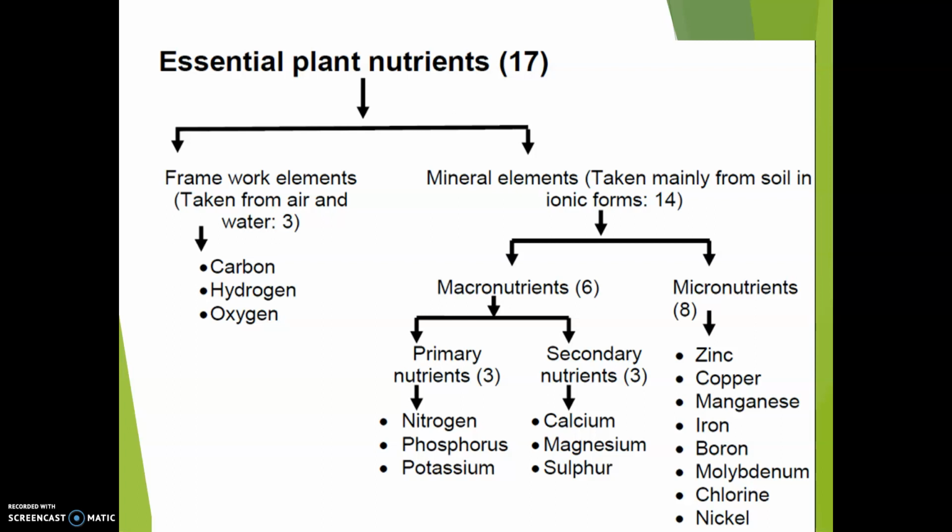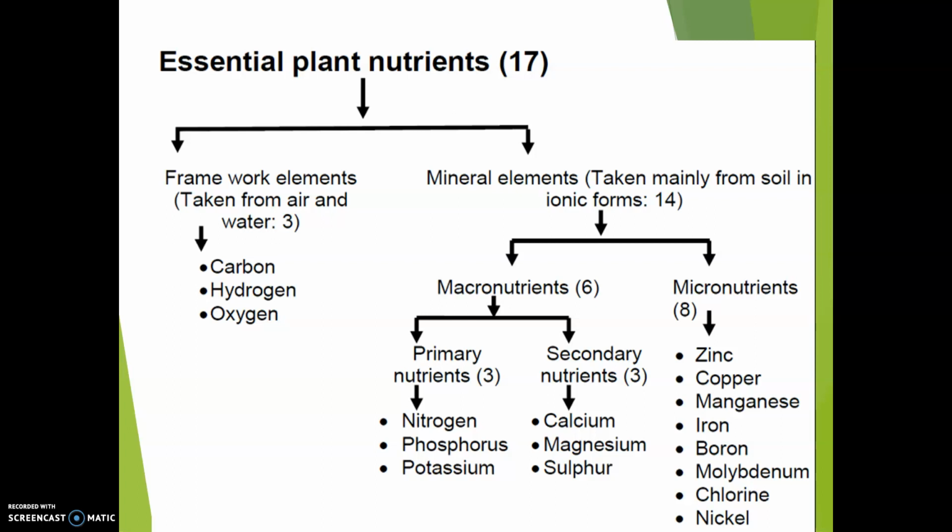We get these elements from carbon dioxide and water, and they are not mineral elements. That is, they are not taken from the soil in ionic forms. They are known as framework elements because they are needed for the framework formation of the plants. They are important components of the structural formation of the plants.